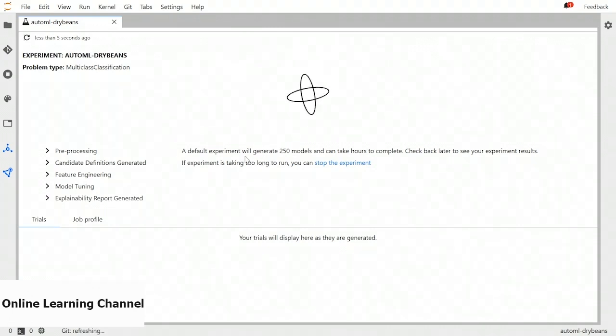So now a default experiment generates 250 models that can take hours to complete. So we can come back later to see the experiment results. And we can also stop the experiments from here.